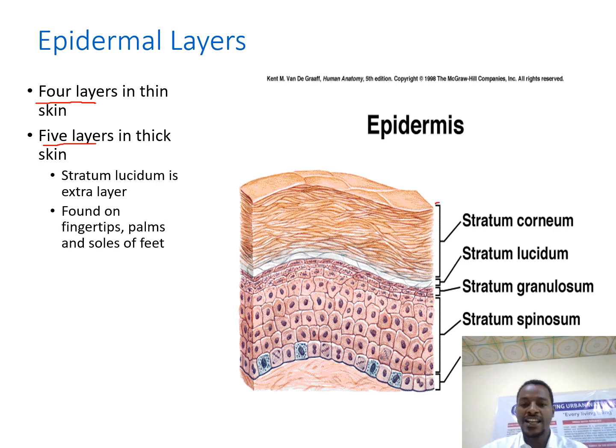The surface layer here is stratum corneum. Next to stratum corneum, we have stratum lucidum, which we have only in the thick skin. Next to stratum lucidum, we have stratum granulosum. Deep to stratum granulosum, we have stratum spinosum. Deep to stratum spinosum, what we have is stratum basale. So let us look at the nature of the cells in each layer.